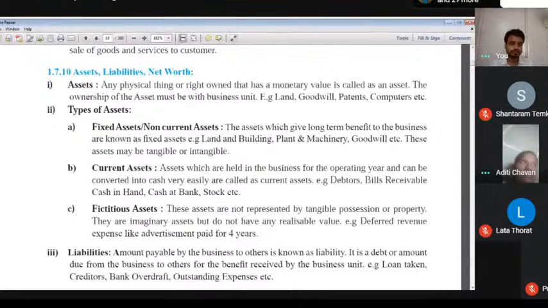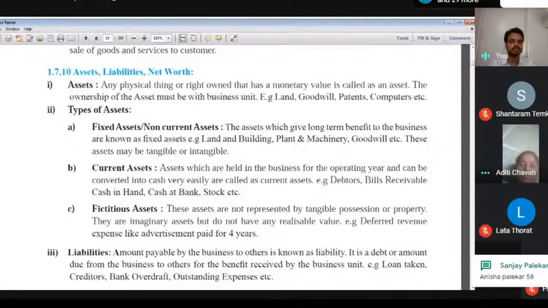What is meant by intangible asset? Remember, intangible asset means those things not present. Means we cannot see anything with our eyes. That's what we call intangible asset, such as goodwill. Goodwill is a reputation of a business.